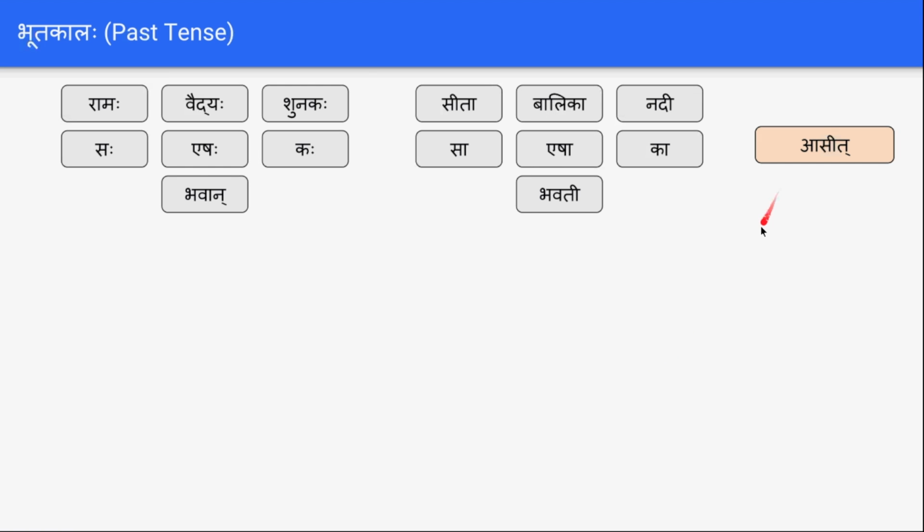So you can use Asit to any word, and here I missed the words of neuter gender like Pustakam Asit, Griham Asit, Dwaram Asit, Pushpam Asit, Tailam Asit, Vastram Asit. So you can use Asit to specify it was there.